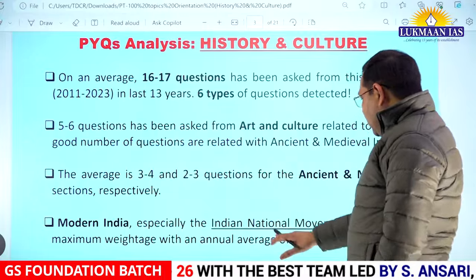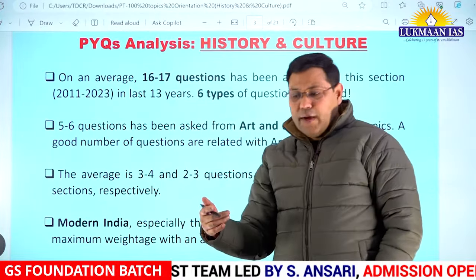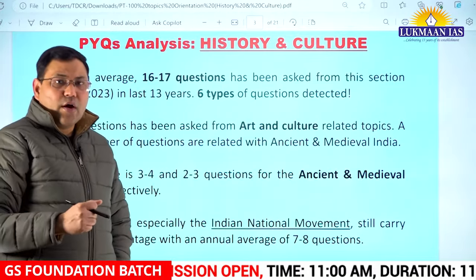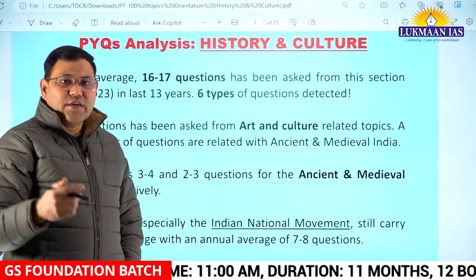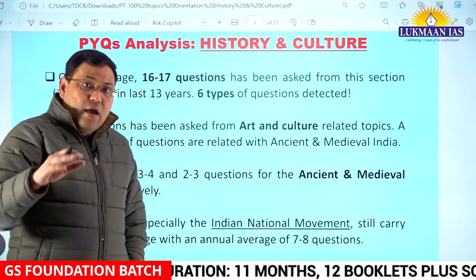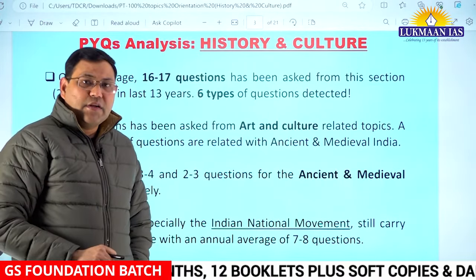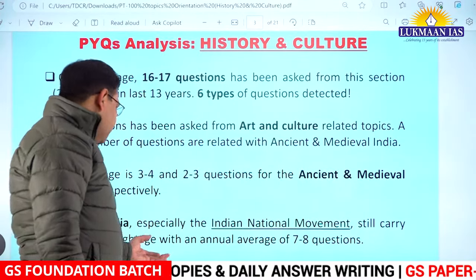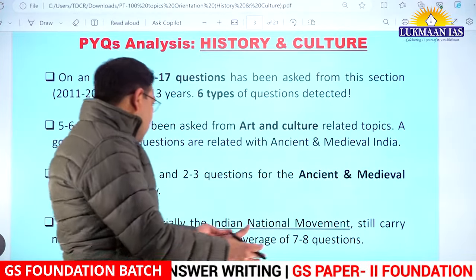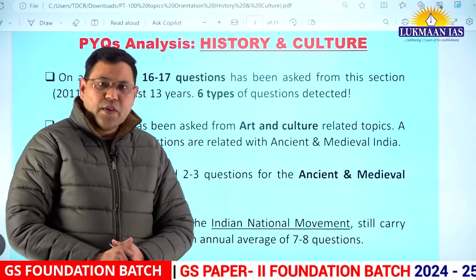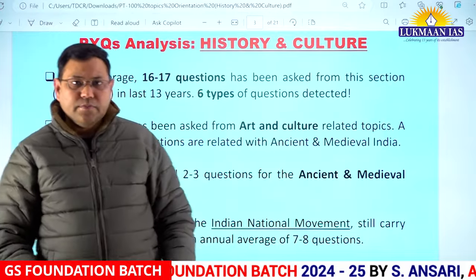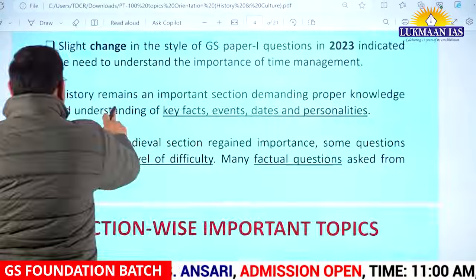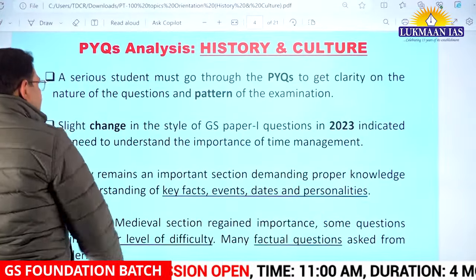In modern India, especially the Indian national movement, that is the time from the formation of the Congress or the rise of Indian national consciousness up to India's partition and independence, is the most important period from where questions have been asked. On an average, we see that 7 to 8 questions have been asked from the modern Indian history section.